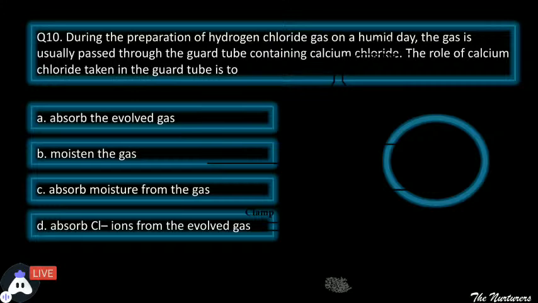B, it will moisten the gas. C, it will absorb moisture from the gas. And D, it will absorb chlorine from the evolved gas. You need to tell which is the correct answer. Okay.